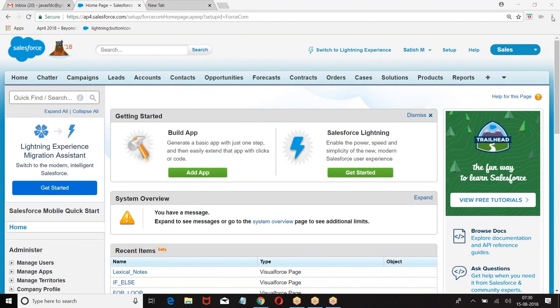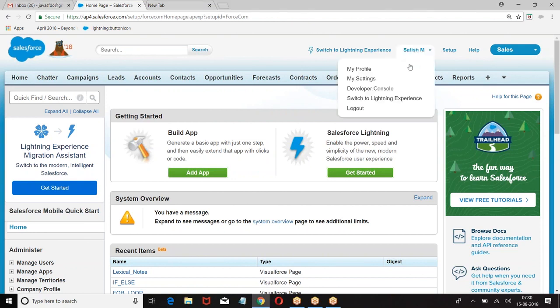Now, if you want to go for the concept of inheritance, we have some keywords: virtual, extends, and override. These are the three keywords you are supposed to know when you want to go for inheritance.